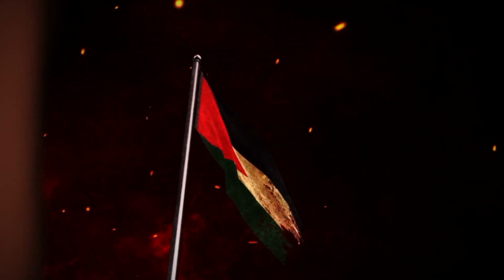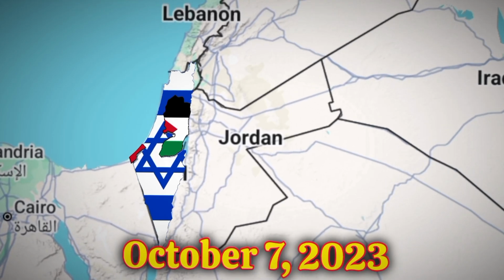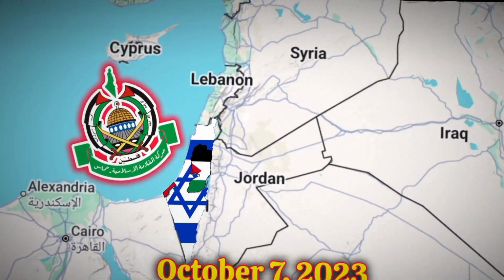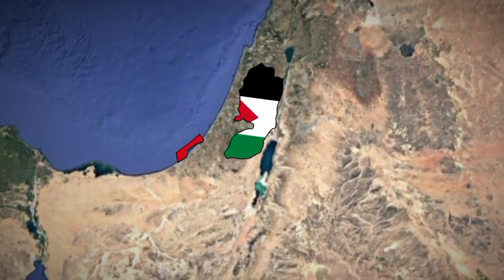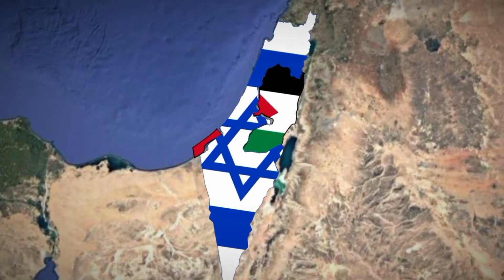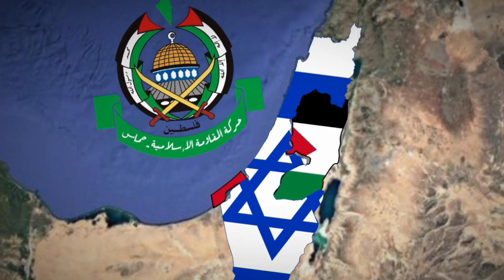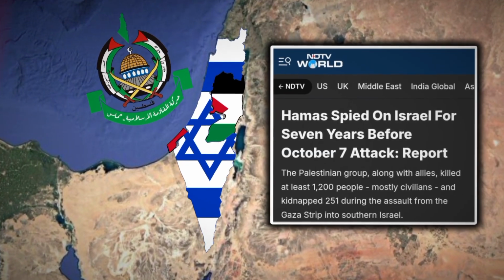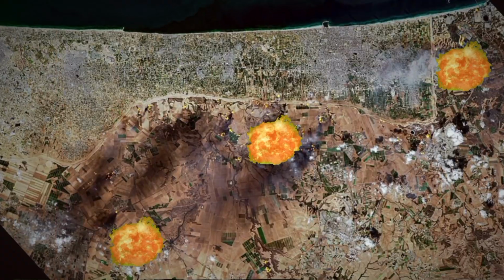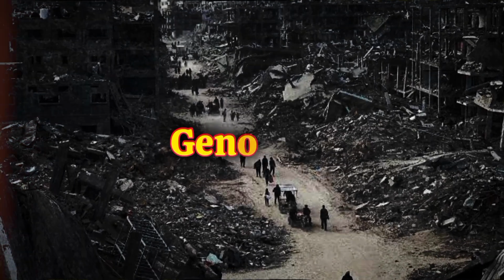To know all this, we will have to go to October 7, 2023. Hamas, a militant group in Palestine that is mostly active in the Gaza Strip. Palestine is divided into two parts, the West Bank and the Gaza Strip. The West Bank is mostly controlled by Israel, but the Gaza Strip was mostly independent and was controlled by the militant group Hamas. So Hamas intelligence agencies knew that Israel was planning to attack the Gaza Strip, so they started to attack the border of Israel that was linking with the Gaza Strip. And that resulted in a brutal war, or we can also call it genocide.